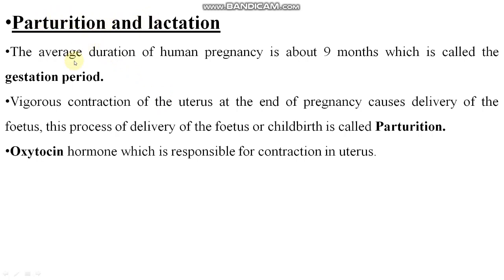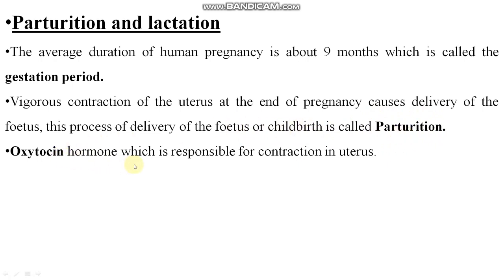See, you know the average duration of human pregnancy is about 9 months. This is called the gestation period, right? The delivery of the fetus or childbirth is called parturition. In biological terms, the biological term given for childbirth or delivery of the fetus is parturition, right?